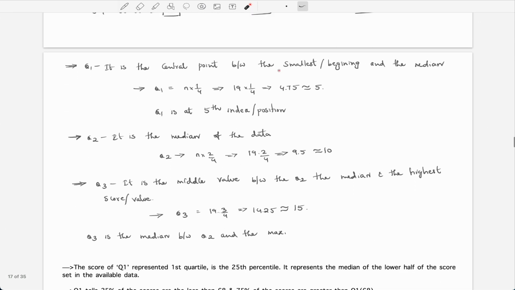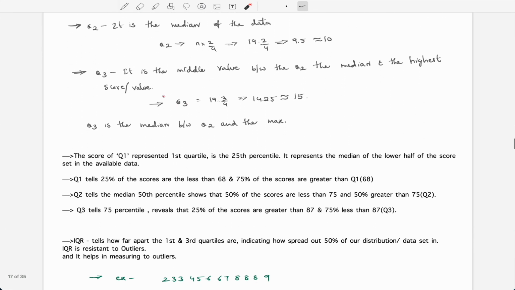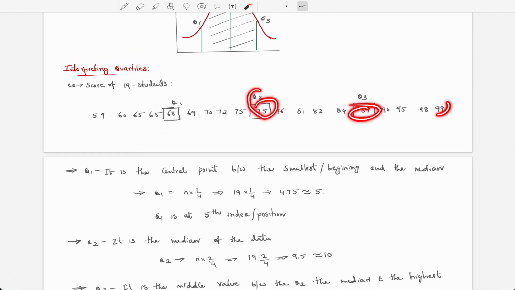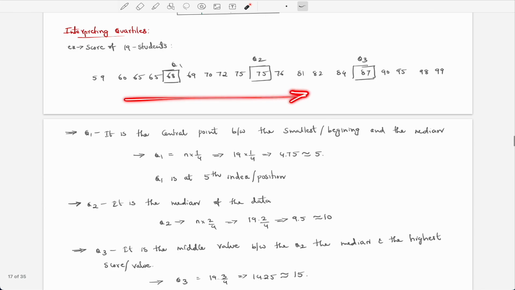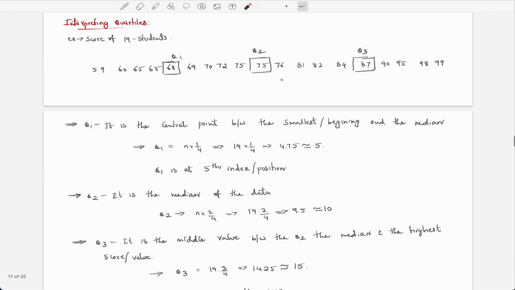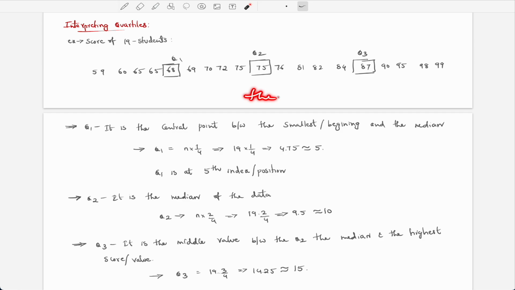After that, we have Q3 here. This is also similar. I just want you to try it on your own, so don't look at this. If you don't get it, then please look into this. Q3 is the median between Q2 and the largest number. We have the data in ascending order, not in a random way. If it is in random order, it is going to give wrong answers. So keep in mind, if you're finding the quartiles, the data must be ordered.